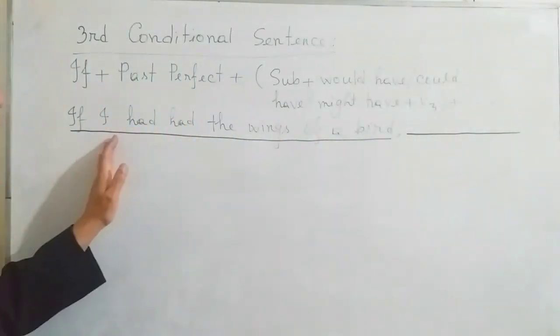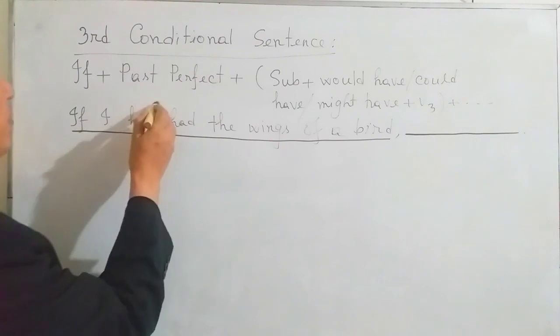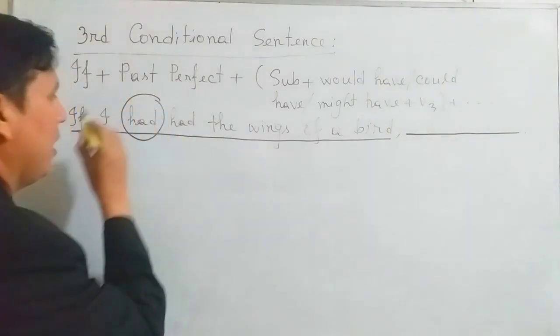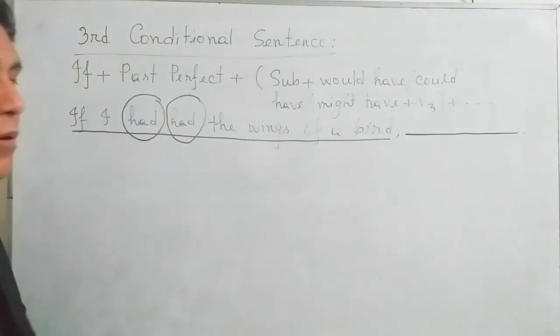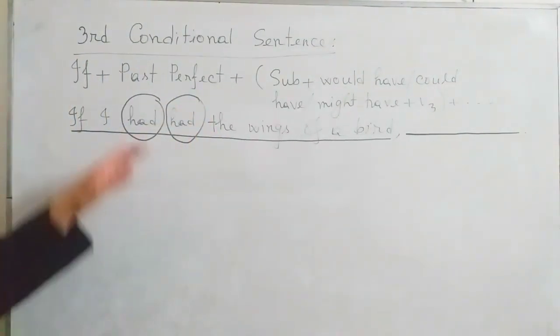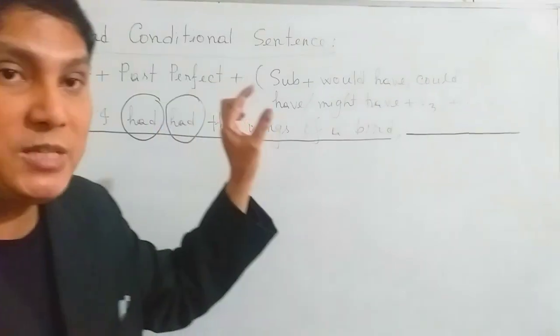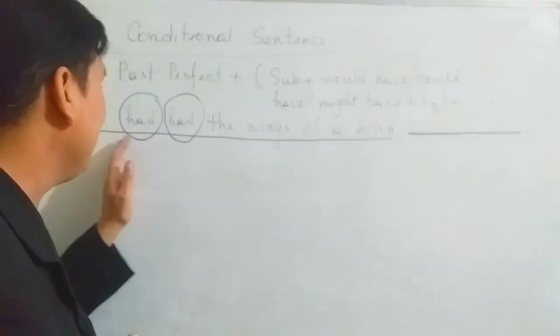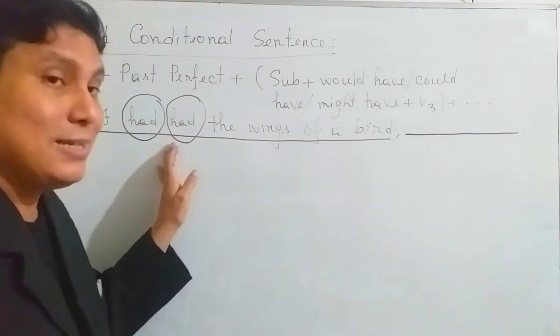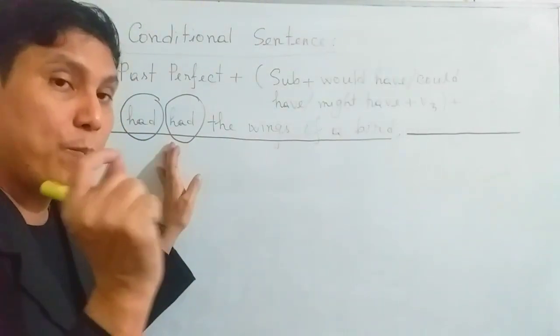And this is past perfect tense. Here the first had is a helping verb, but the next had is the past participle of the main verb. And we know the structure of past perfect: subject plus had plus past participle of main verb. So here this sentence belongs to past perfect.